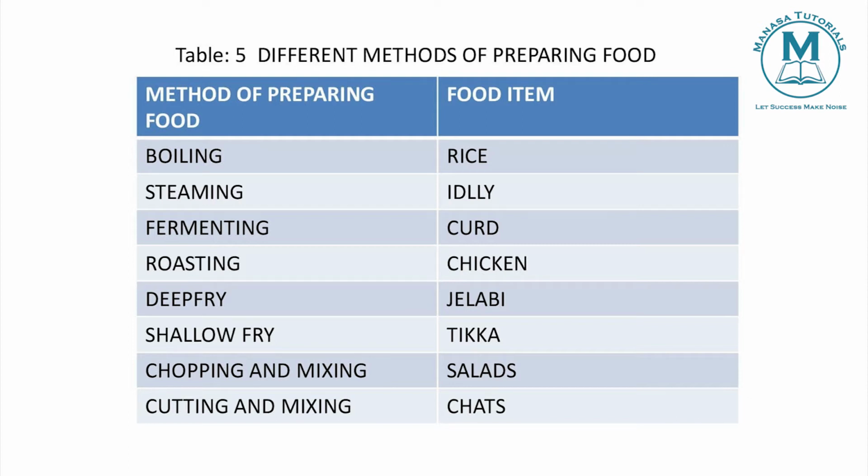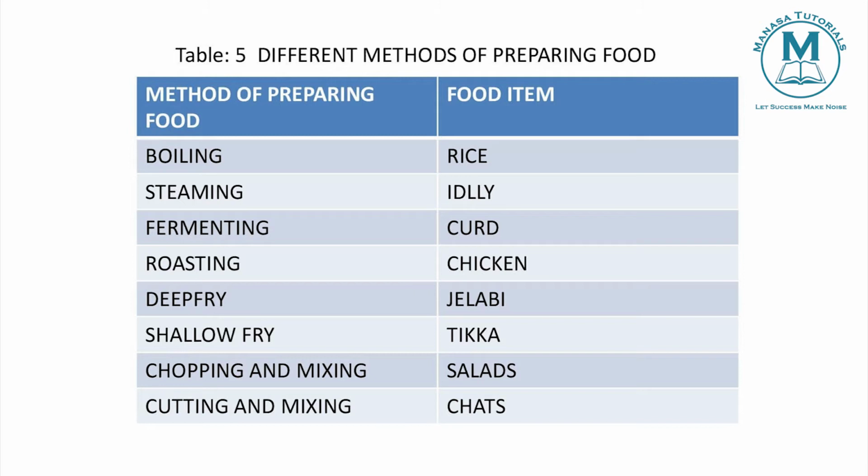By fermenting, we can prepare dosa batter, curd, etc. By roasting, we can prepare chicken. Deep fry, like jalebi and pakora, these we prepare by deep frying. Shallow fry, like paneer tikka and cutlet. We don't deep fry them, we just shallow fry them.